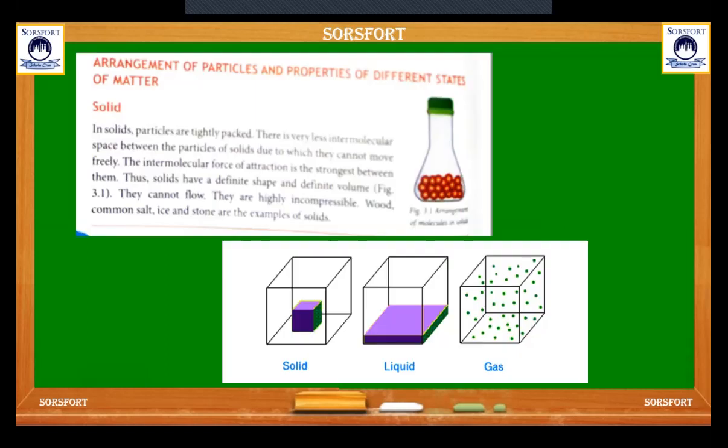This is from your book, Arrangement of Particles and Properties of Different States of Matter. First, we'll consider the solid. In solid, particles are tightly packed, as I told you before. There is very little intermolecular space between the particles of solid, due to which they cannot move freely. The intermolecular force of attraction is the strongest between them. So the intermolecular force of attraction in the solid is strongest. Thus, solids have a definite shape and definite volume. They cannot flow. They are highly incompressible. Wood, common salt, ice, stones are examples of the solid.